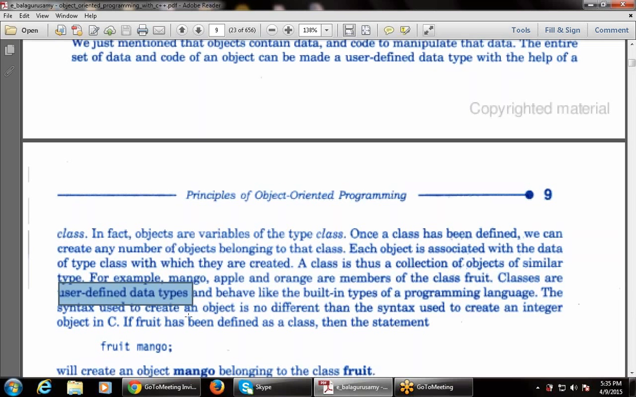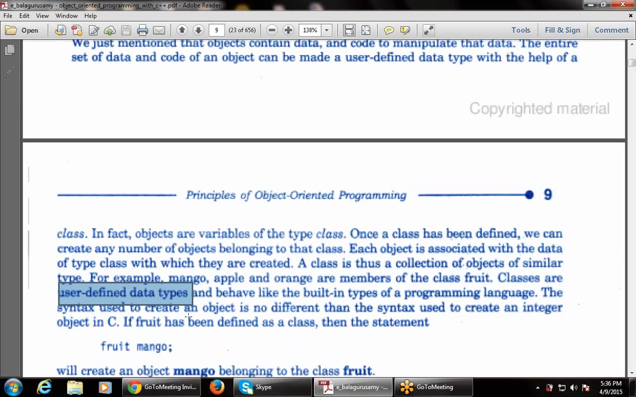Classes are a user defined data type. Now what is a data type? As I told you, there are multiple data types. One is the inbuilt data type that we have studied in C language, like int, char, float. Inbuilt means they are already created by the system. The next category is user defined data types, which are defined by the user.